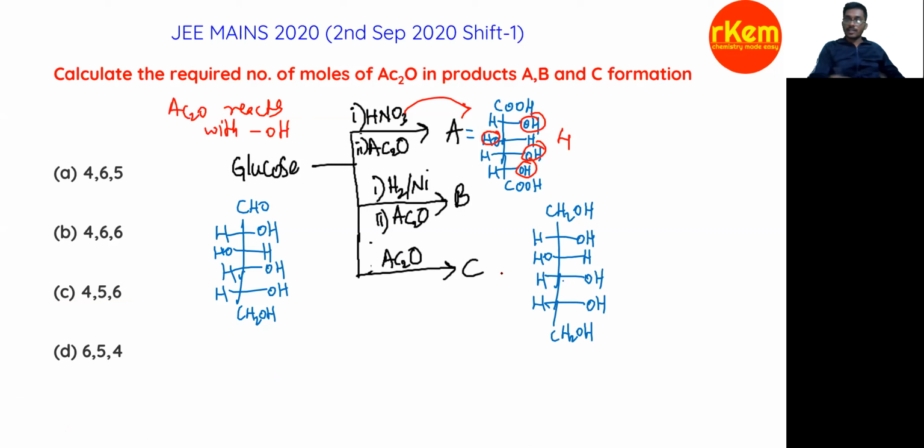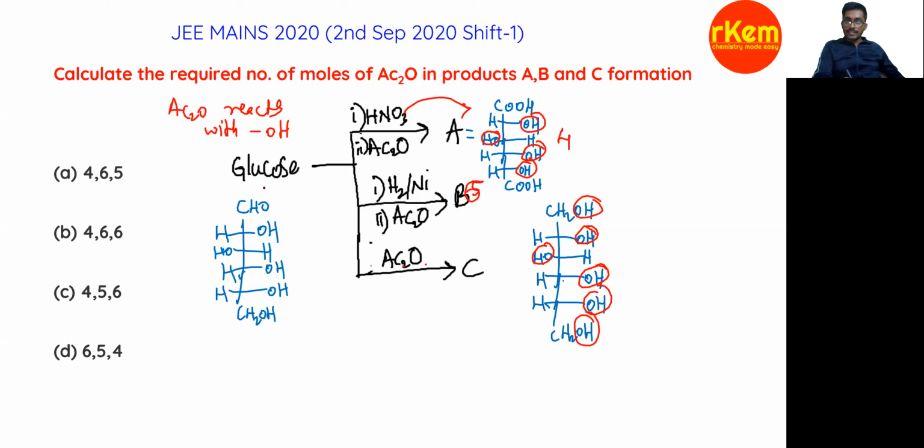Just count how many alcoholic groups. OH: 1, 2, 3, 4, 5. So there are 5. And this acetic anhydride, how many are there? How many moles will react? 5, 6, sorry, 6. The 6.